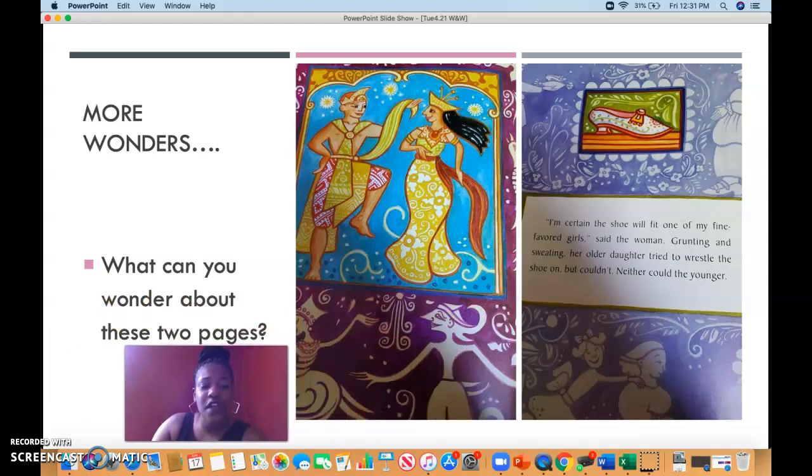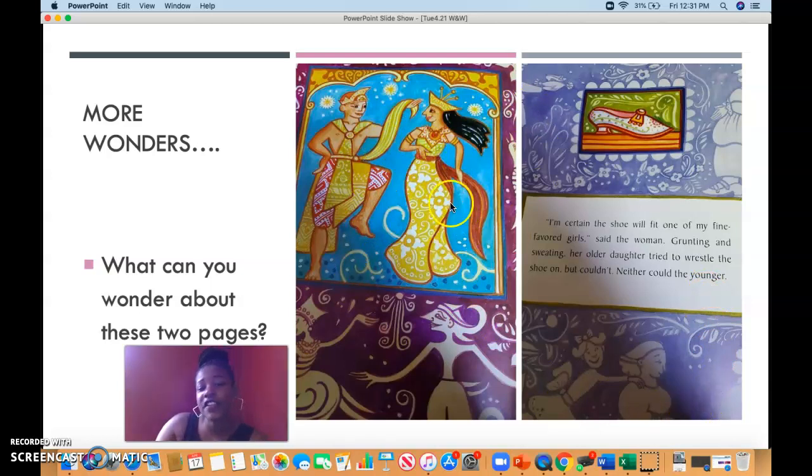What can you wonder about these two pages? "I'm certain the shoe will fit one of my fine favorite girls," said the woman, grunting and sweating. Her older daughter tried to wrestle the shoe on, but couldn't. Neither could the younger. That's a very powerful page that you all can come up with a wonder from, as well as the illustrations here.